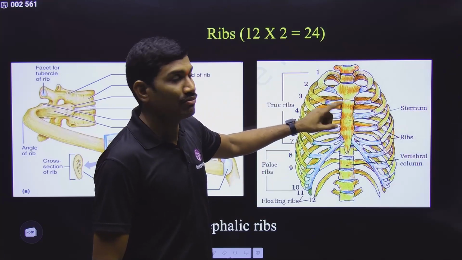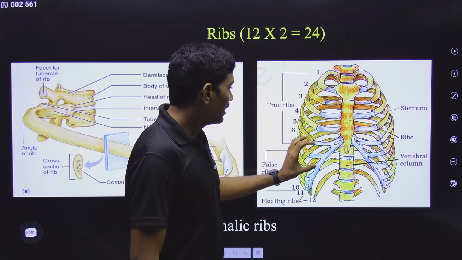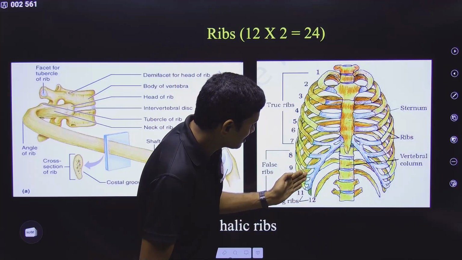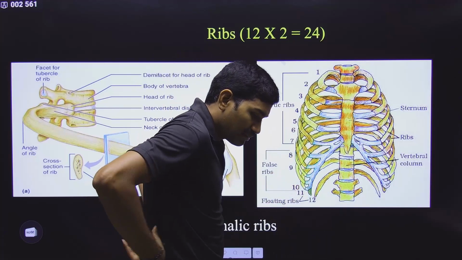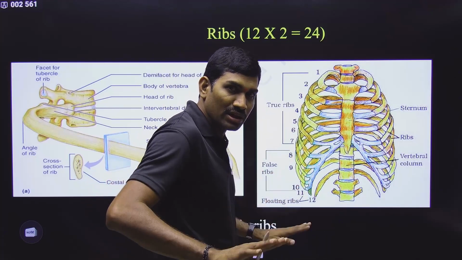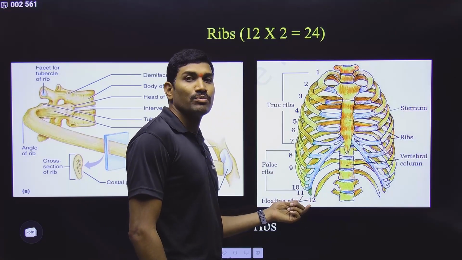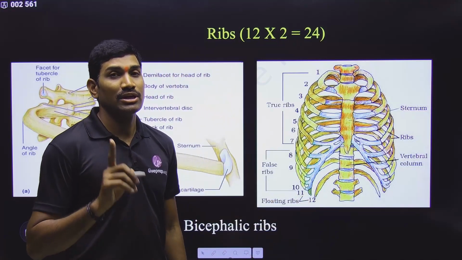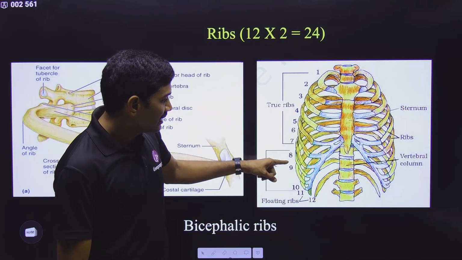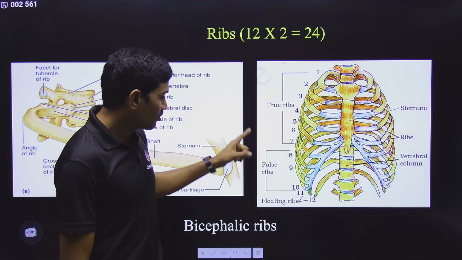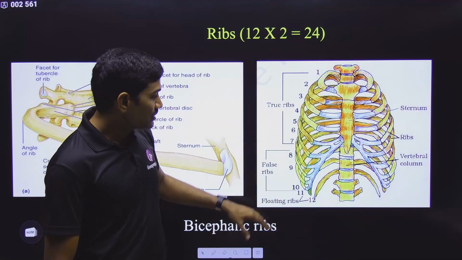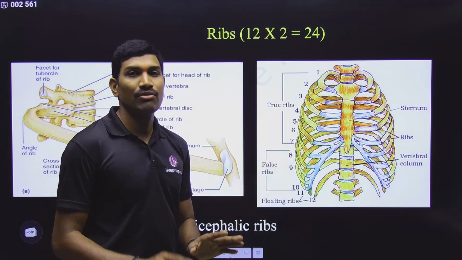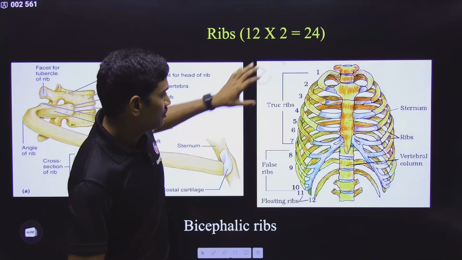Please remember these names. Vertebrosternal are 7 pairs. 3 pairs are vertebrochondral. But what about the last 2? They are not even attached to the cartilage. Simply they are present and they stop there. They are floating. That's why the last 2 pairs, 4 in number, are called floating ribs. Names are very important. Don't get confused. So please understand, 8, 9, 10, 11, 12, all the 5 pairs are called false ribs. Among these false ribs, 8, 9, 10 are vertebrochondral ribs and 11 and 12 are floating ribs. Is it clear?